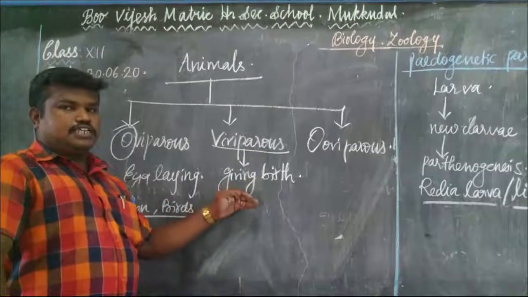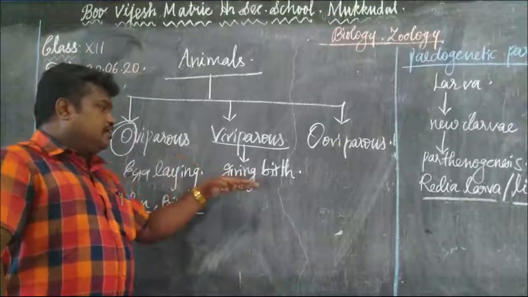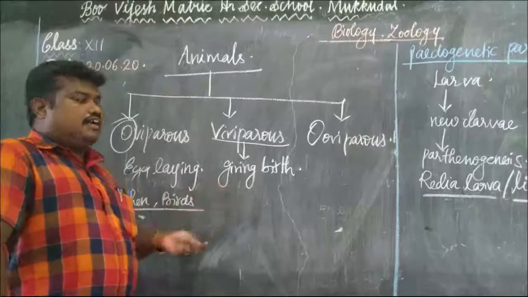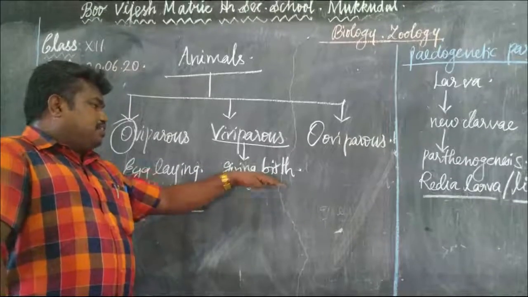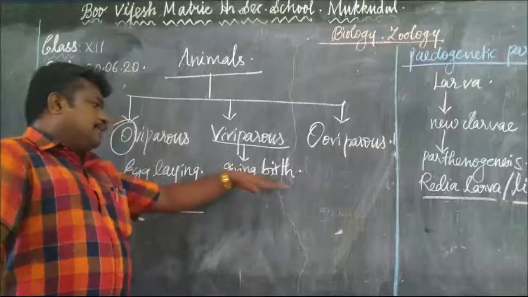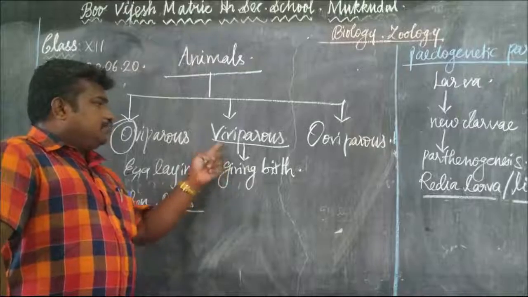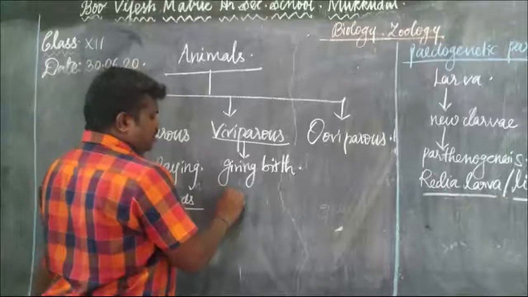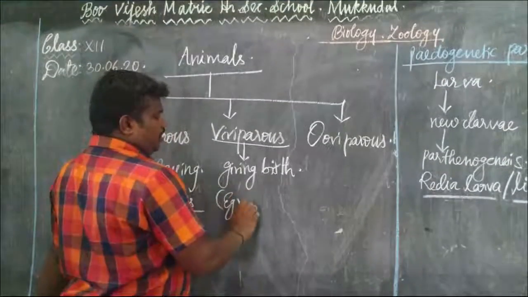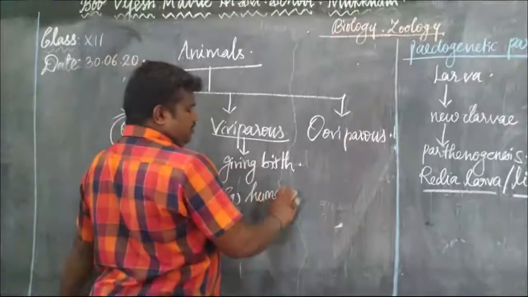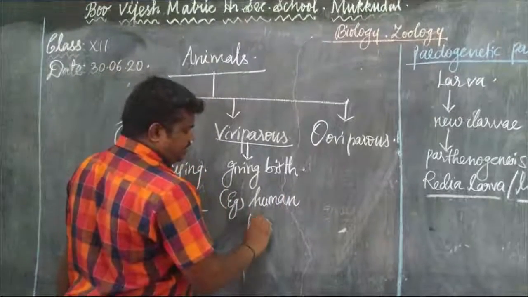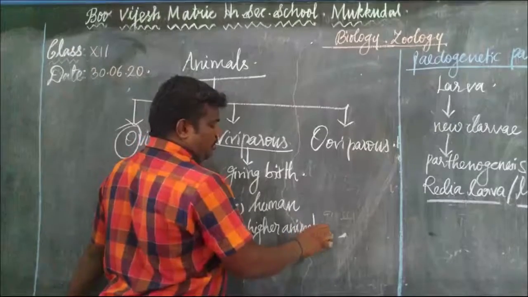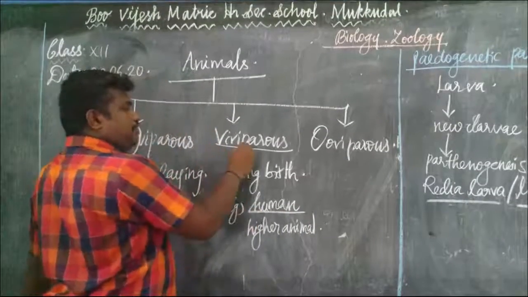Humans and all higher animals are examples of viviparous organisms.